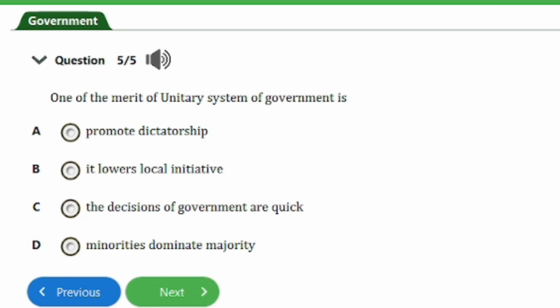So we have here question number 5 of 5. It says, one of the merits of unitary system of government is A, promote dictatorship, B, it lowers local initiative, C, the decisions of the government are quick, D, minority dominates majority. So I believe you should have guessed rightly the answer to this question by now. So let's wrap it up. The answer to this question is option C here, and that's it for this question.